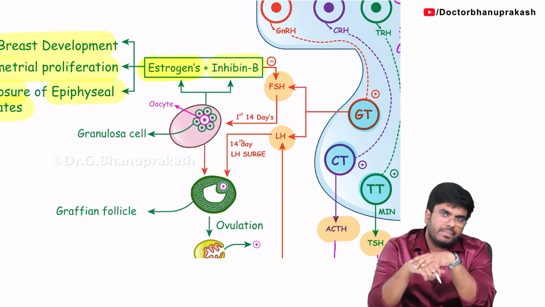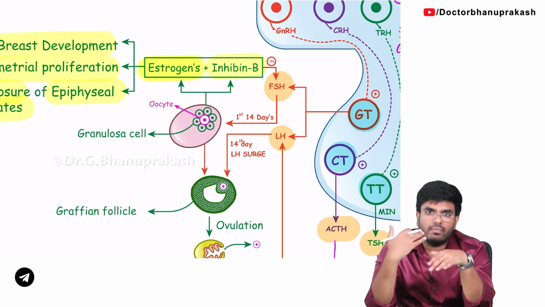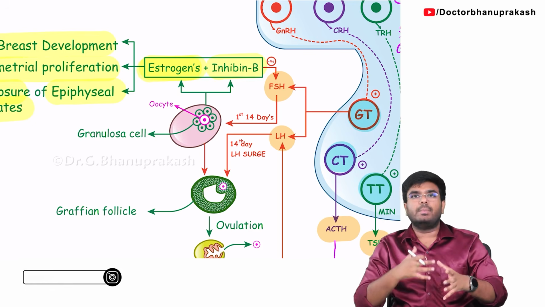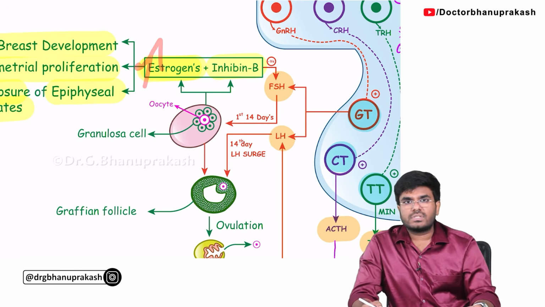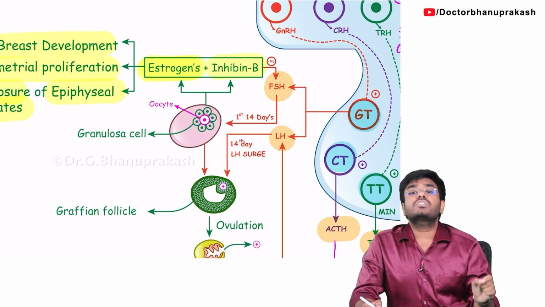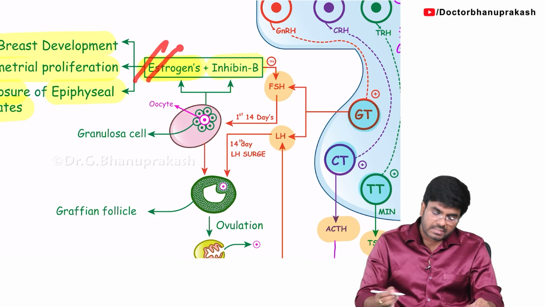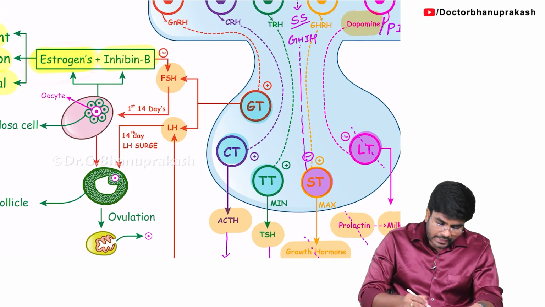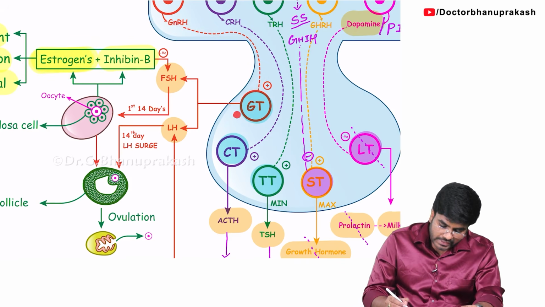So tell me, on the 14th day, will you have a lot of estrogens or less estrogens? You will have a lot of estrogens, because from day 1 the estrogen levels are gradually increasing, as the ovarian follicles get developed and matured, releasing more and more estrogens. So on the 14th day, you have a lot of estrogens. Do you know what the same estrogen will do? When you have high levels of estrogen for a certain period of time, these estrogens give positive feedback, which I am not showing here, but try to understand. On the 14th day, it is the same estrogen which will give the positive feedback. It will stimulate the gonadotropin to release LH.